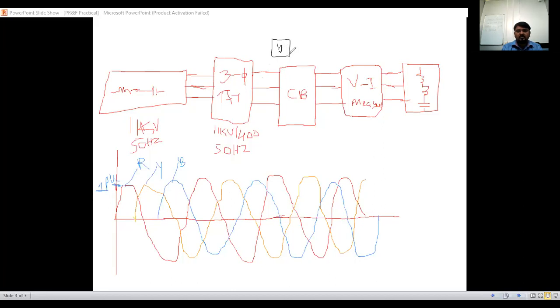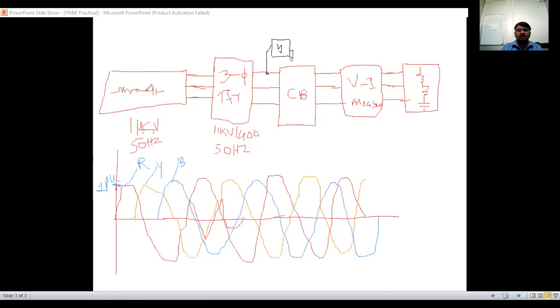Suppose this fault occurs at any one line, that is phase A. If the fault occurs, then after, suppose, the second cycle, the voltage of this particular phase is going to decrease for the duration of the fault. Suddenly it drops and reduces like this. Some downward spikes in voltage we are going to get here.